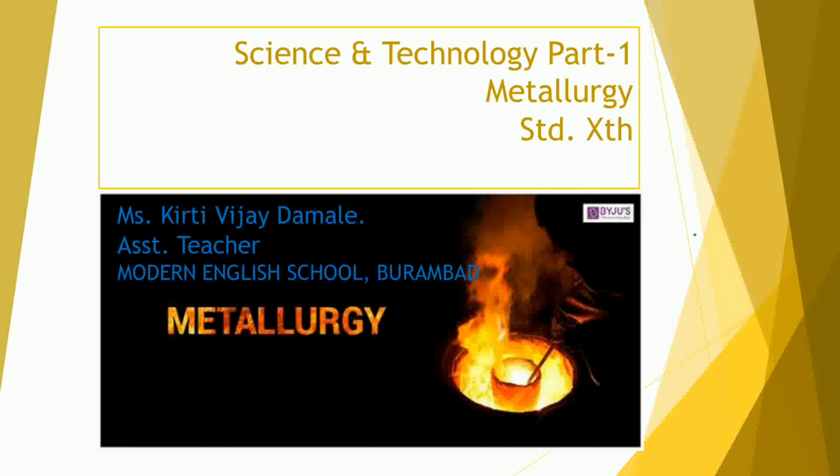Now we are going to discuss metallurgy. So friends, you know about metals and non-metals. There are many metallic and non-metallic substances found in our surroundings. For example, copper wire, metal rod, plastic chair, stone, rubber, paper, dumbbells, magnets, machines, etc. Now we take a short review of some properties of metals and non-metals. So let's start.